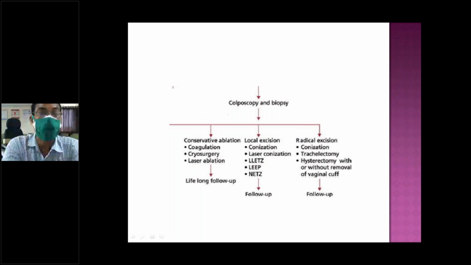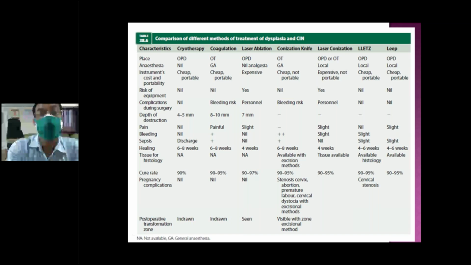When colposcopy and biopsy confirm, you can do coagulation, cryo, laser ablation, or conization. If it is extensive, some people prefer radical excision, conization, trachelectomy, and hysterectomy also, for those who have completed their family and are not able to come for regular follow-up. So these are all available, including cryosurgery.